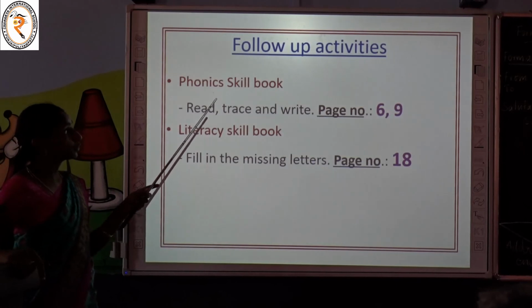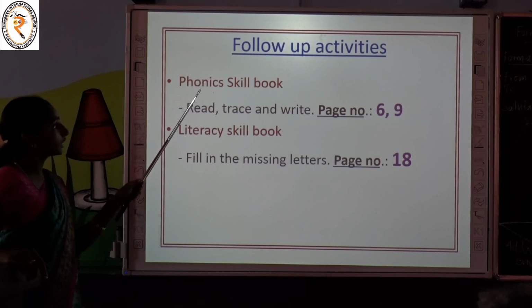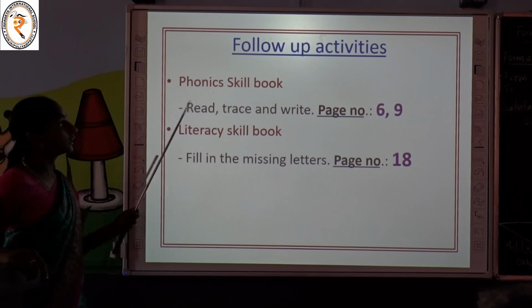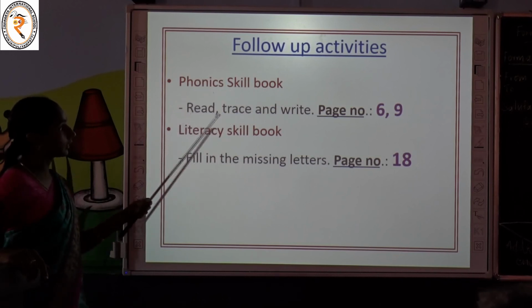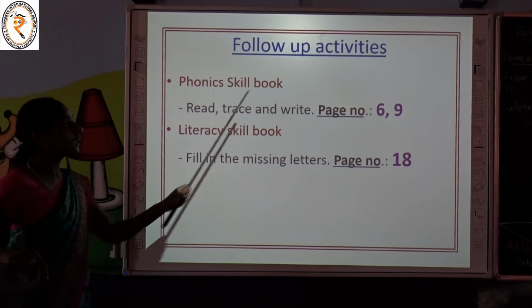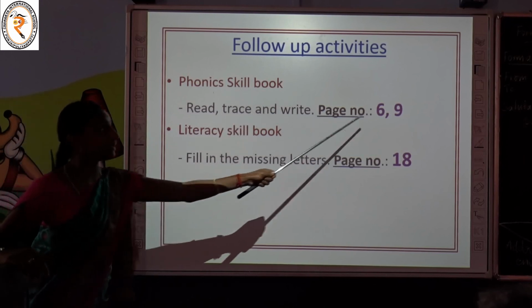Now it's time to make note of the follow-up activities. After this class, you have to take your phonics skill book. In that you have to read, trace and write the given words. Please make note of page numbers 6 and 9.